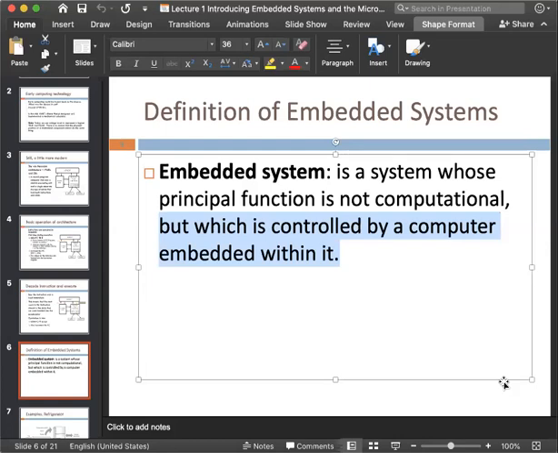So these are some instructions already settled in that embedded system. So this is actually an embedded system. And microcontroller is a part of this embedded system.